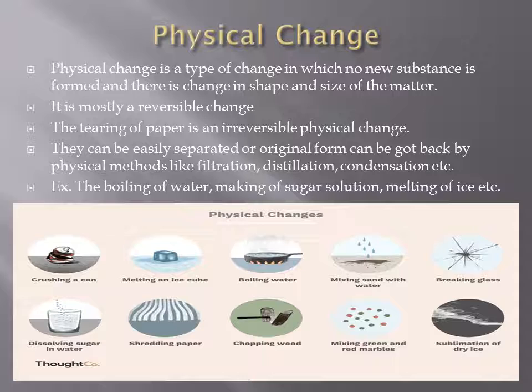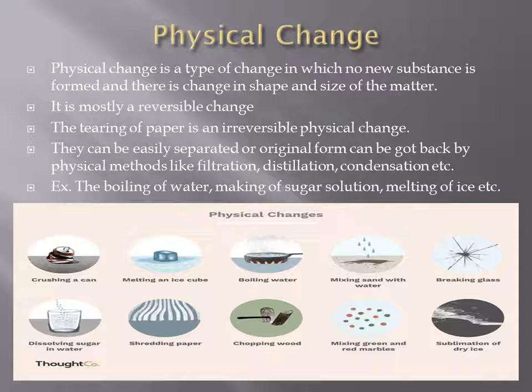So mostly the physical changes are of reversible type, meaning you can get back the original form by simple physical methods. So if I say tearing of paper, what do you consider tearing of paper as? When you tear a paper, it changes its shape and size, but the original properties of paper remain the same. The paper does not change. However, you cannot get back the paper in its original shape. So this type of change is known as irreversible physical change.